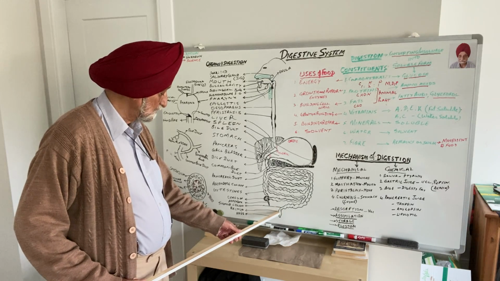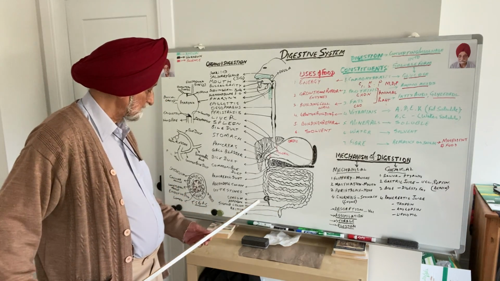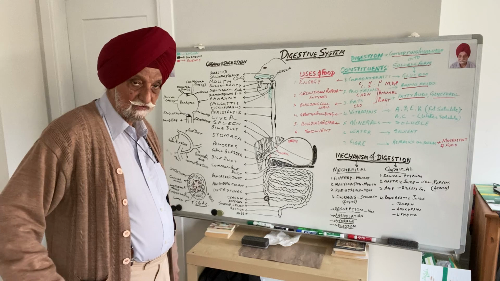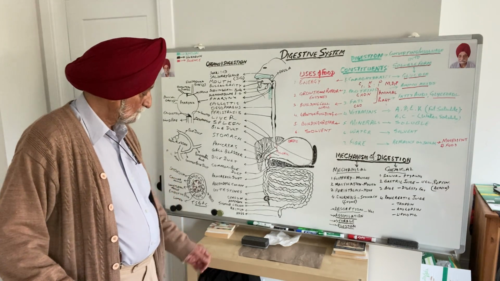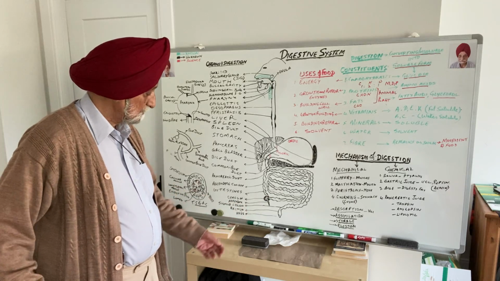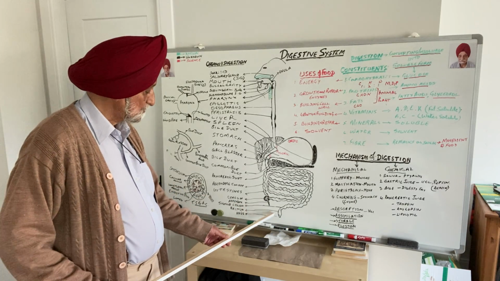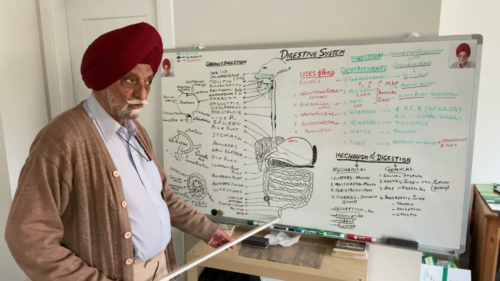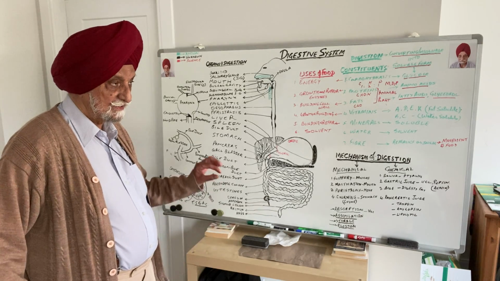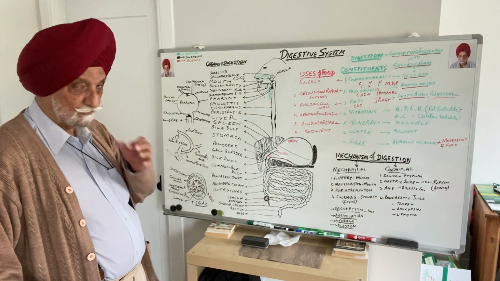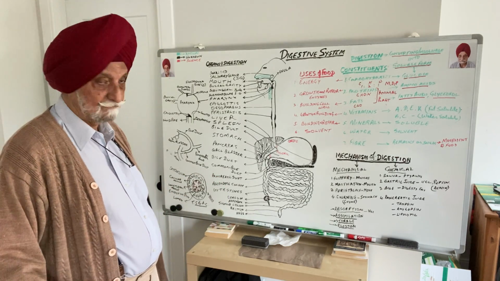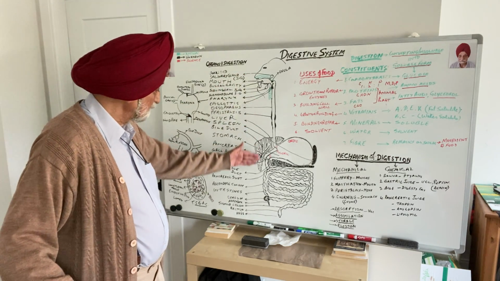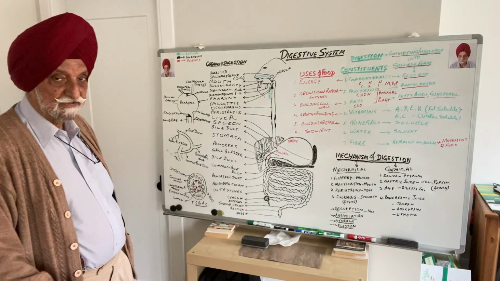The colon then opens into a bag-like structure called rectum, where the undigested food is stored, and the rectum opens to the outside through a hole called anus, and the small canal coming from the rectum up to the anus is called anal canal. Now, these are the organs of digestive system.